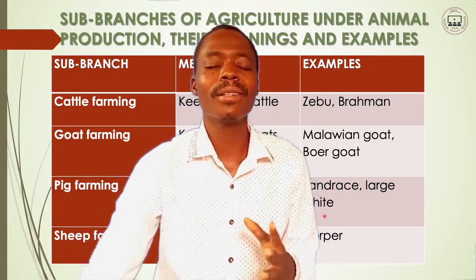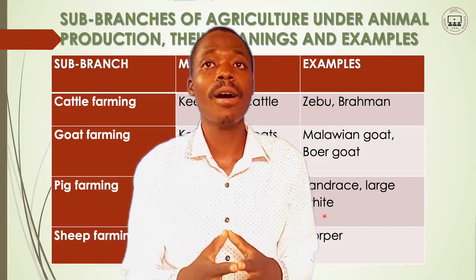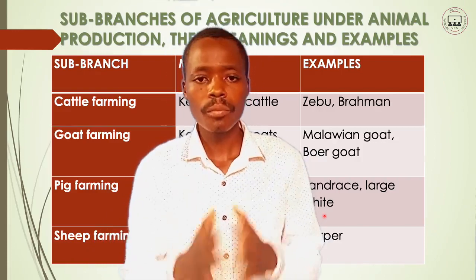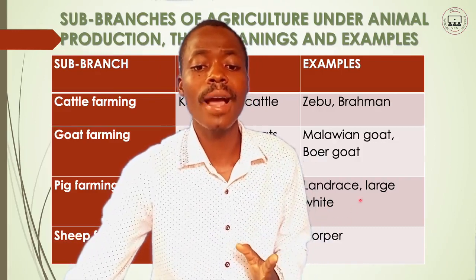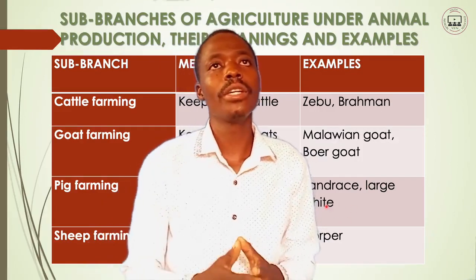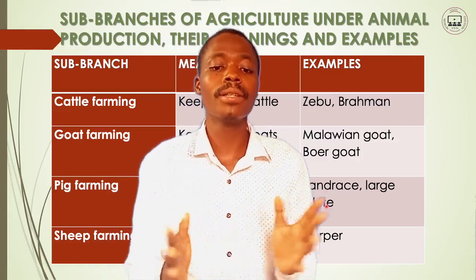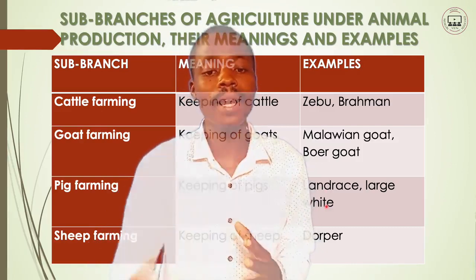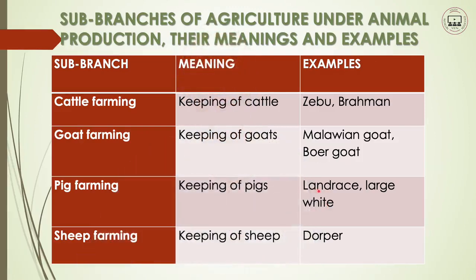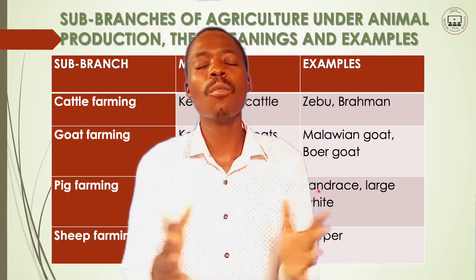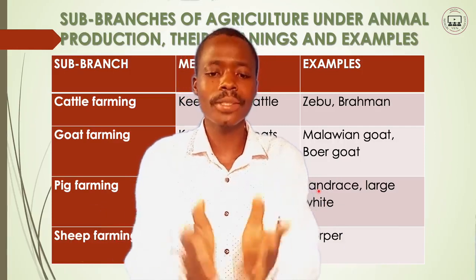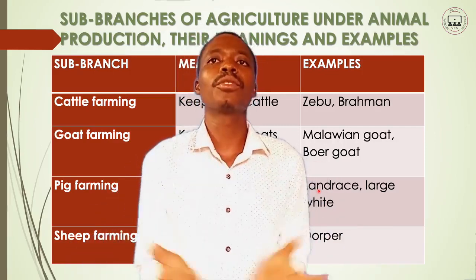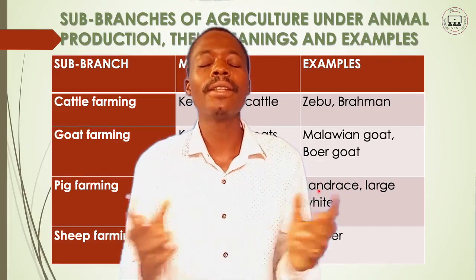The large white pigs are kept by the government under the Nurse farm institution. At the Nurse farm they favor the large white pigs. So here in Malawi, when the government is keeping pigs, they look to the large white pigs. While the landrace is kept in our localities and home environments, because they are good at feeding themselves. They can go around and find their own feed.